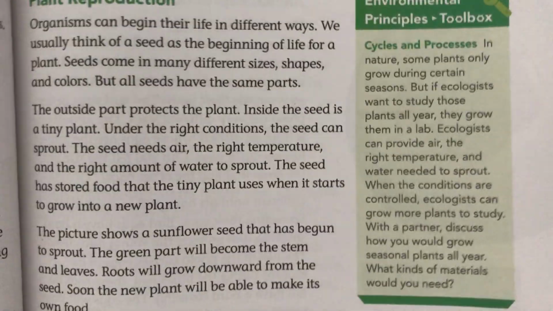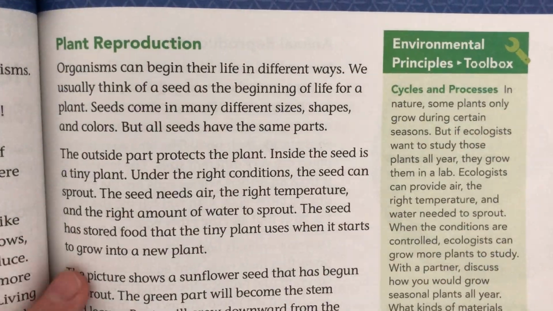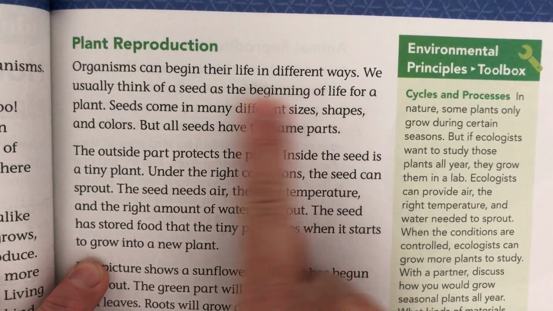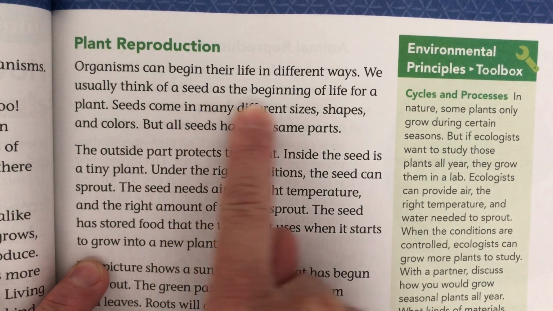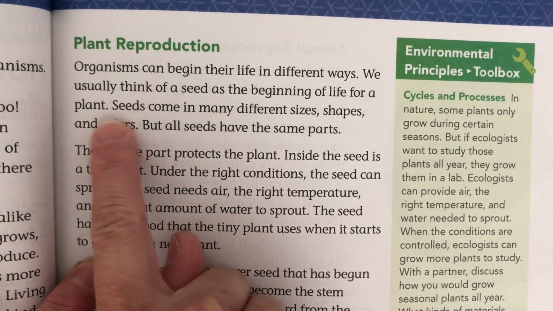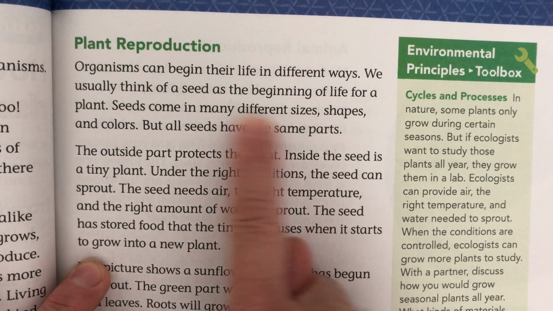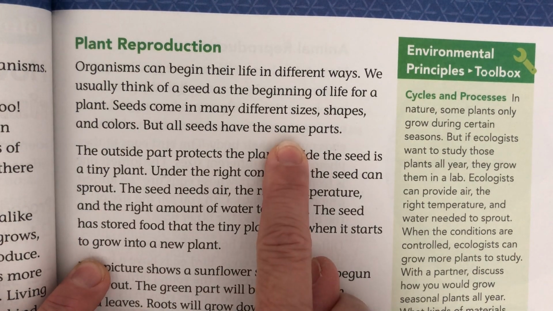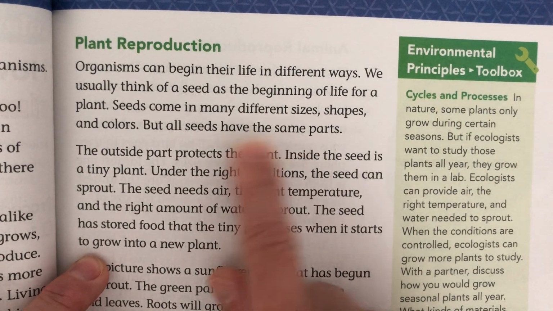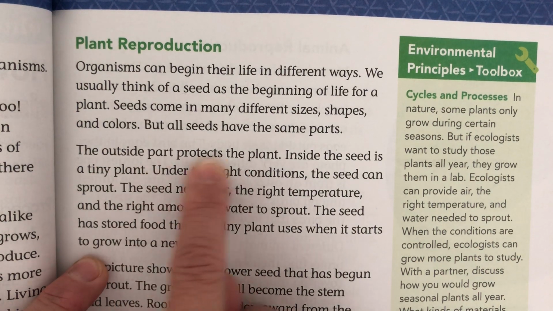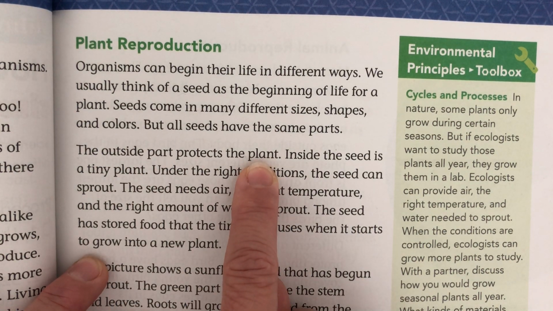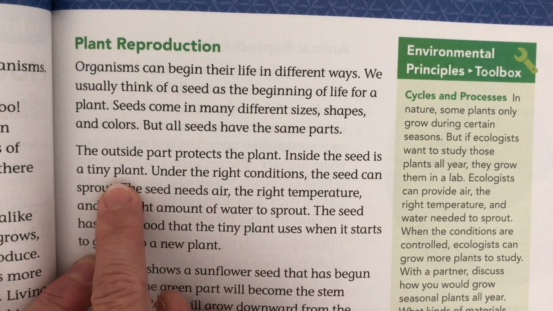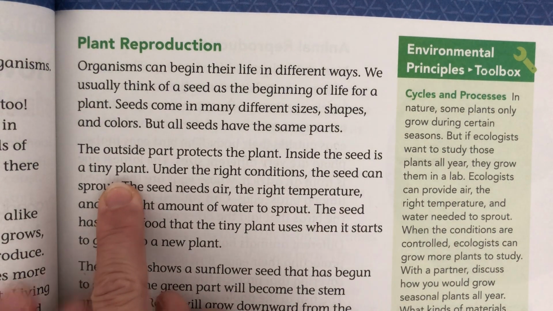Plant reproduction. So organisms can begin their life in different ways. We usually think of a seed as the beginning of life for a plant. Seeds come in many different sizes, shapes, and colors, but all seeds have the same parts. The outside part protects the plant. Okay, we call that a seed coat. Inside the seed is a tiny little plant.